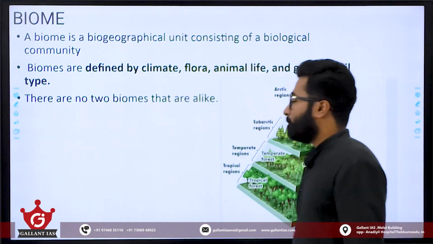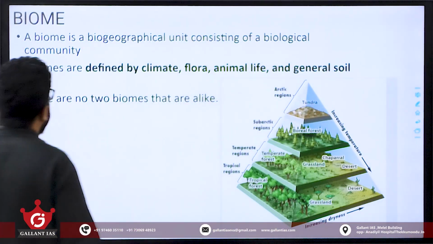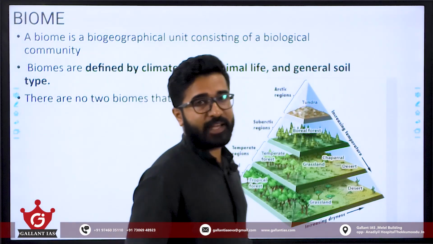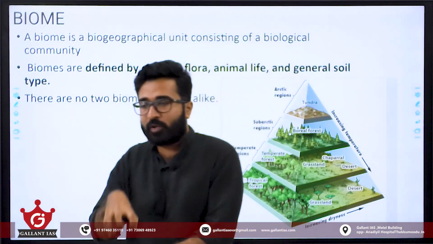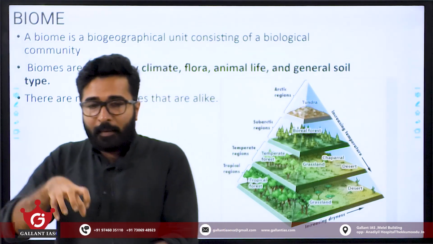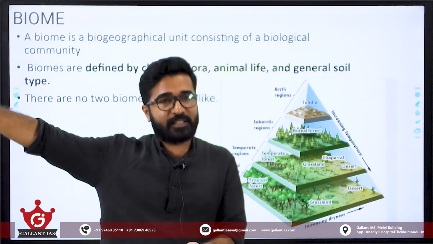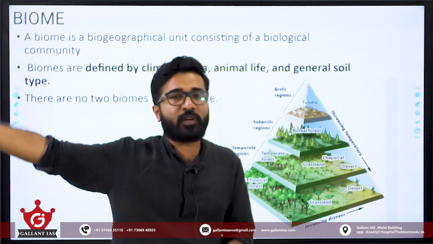Then what is a biome? A biome is a biogeographical unit. When we talk about a biome, we are not talking about a particular site. If I am talking about a particular pond, that is an ecosystem. Beside the pond there is a forest, and at the end of the forest, after the forest boundary, there is a desert.